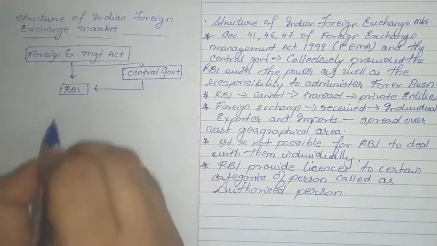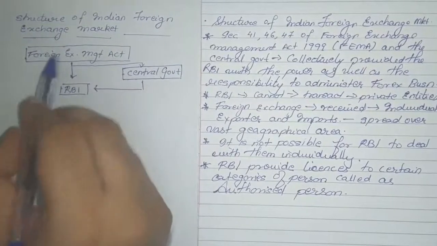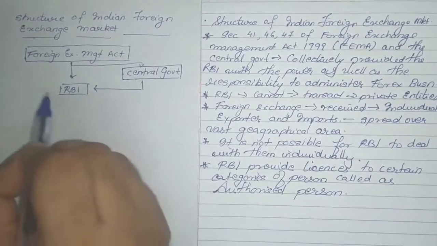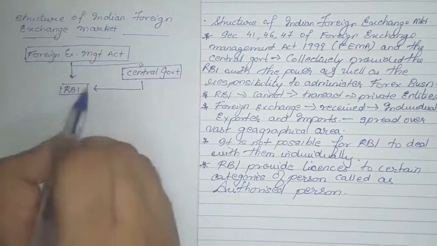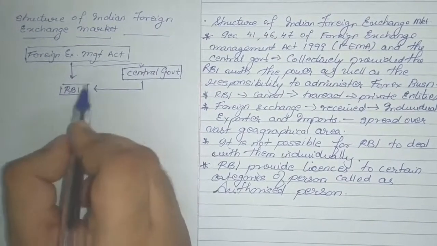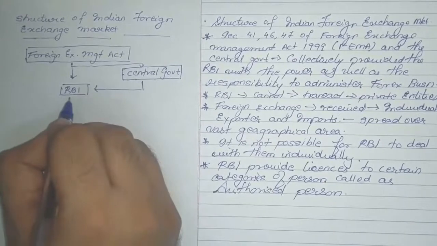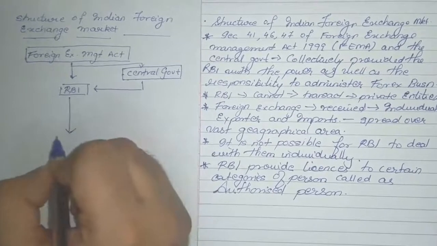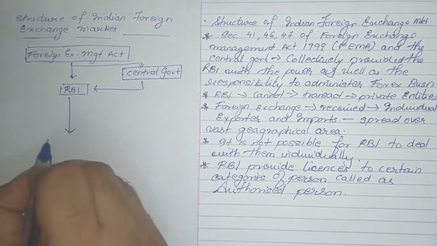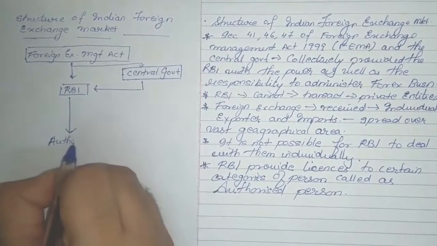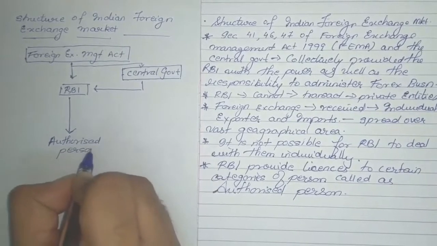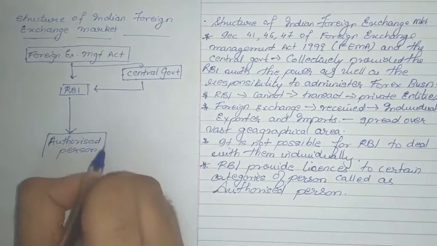We can show this in graphic form. FEMA along with the central government gave RBI the power. The RBI could not individually meet the individual people and entities, so it gave licenses to some categories of persons known as authorized persons.